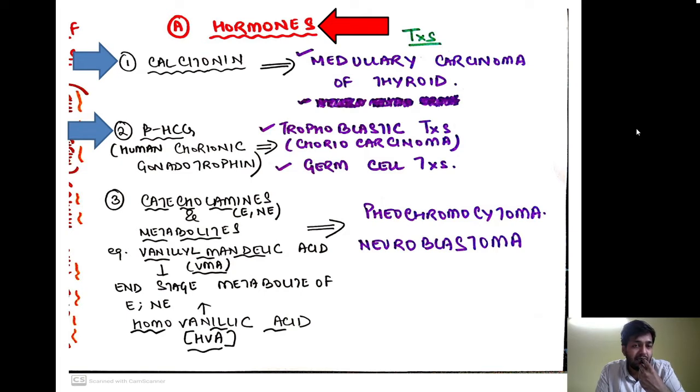Remember, beta HCG is one hormone which is released by any tumor which contains syncytiotrophoblast cells. So any germ cell tumor containing syncytiotrophoblast can produce beta HCG. The third hormone group is the catecholamines, that is epinephrine and norepinephrine, as well as their metabolites like vanillylmandelic acid and homovanillic acid, both of which are end stage metabolites of epinephrine and norepinephrine. Classically, they are raised in pheochromocytoma, as well as in neuroblastomas.